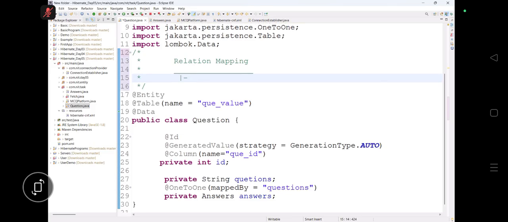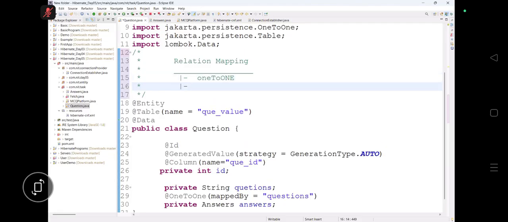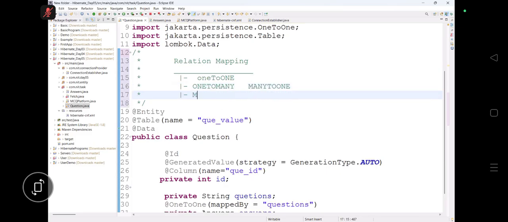Now, relational mapping is there, guys. Everybody concentrate. Relational mapping, we had completed what? One-to-one. Tomorrow we are going to work with one-to-many, many-to-one, and many-to-many. A very simple one, guys. This is only the approach which I have to set in your mind.